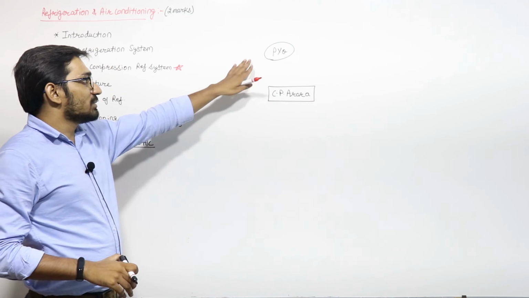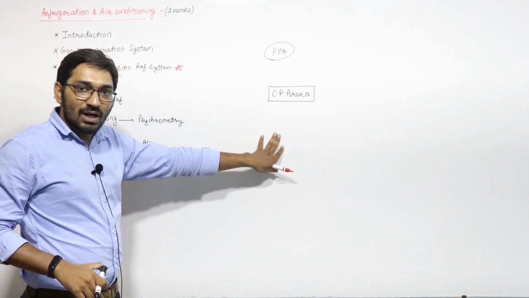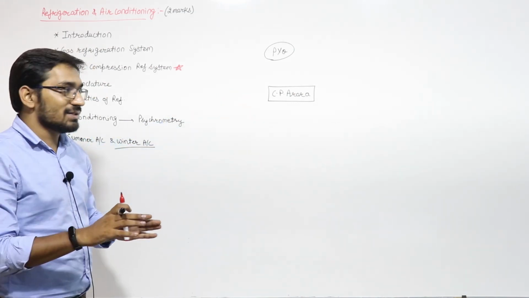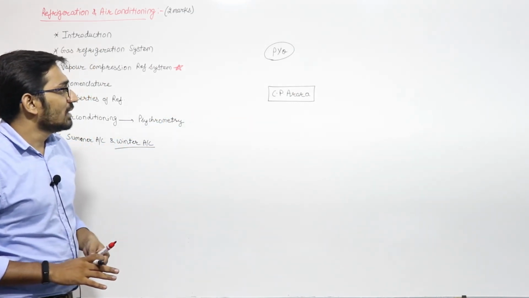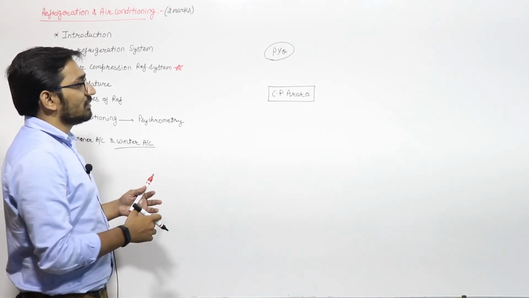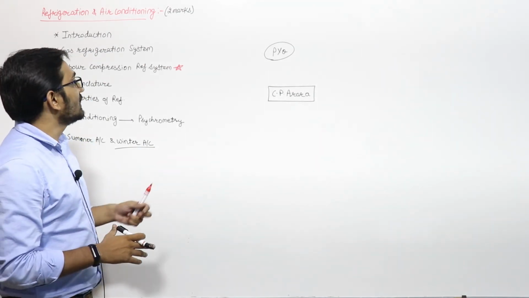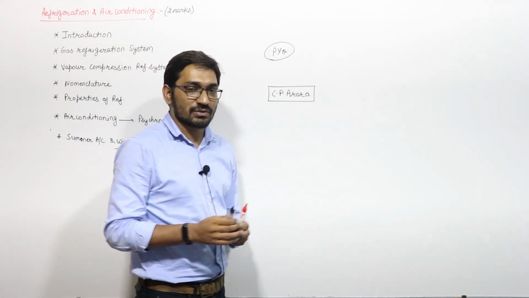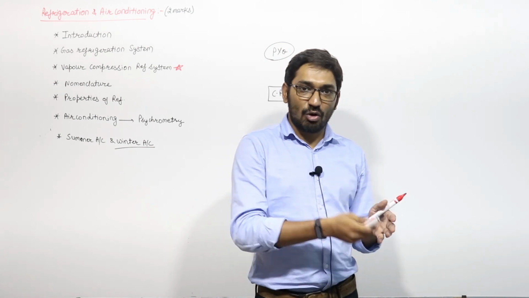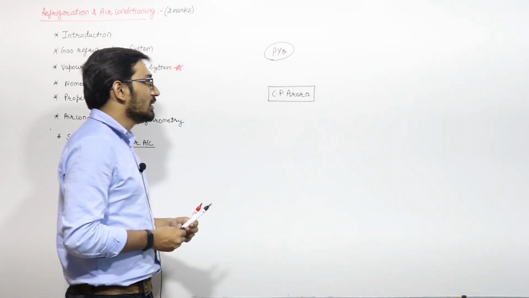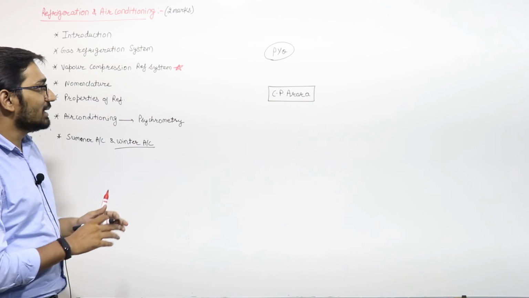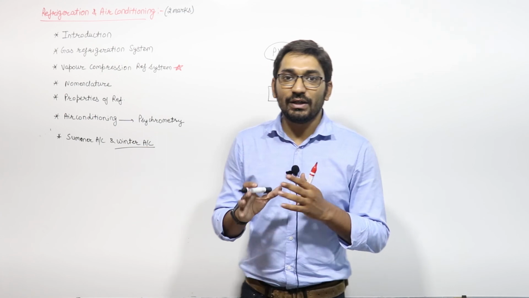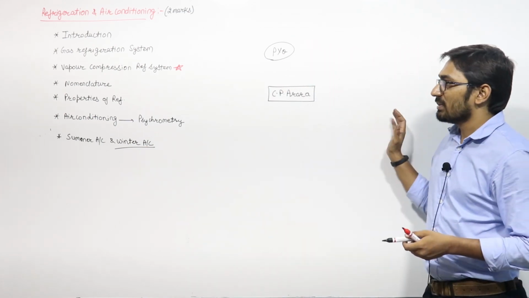After solving the previous year questions, you can go for the C.P. Arora numericals. If you are able to solve the C.P. Arora numericals, that is more than sufficient, right? No other thing will be required to cover this RAC. We will also provide some good practice questions for the RAC, both objective and subjective type. If you solve only this material, then it will be sufficient to cover this topic of RAC, right? No need to go for any foreign author book or anything like that.